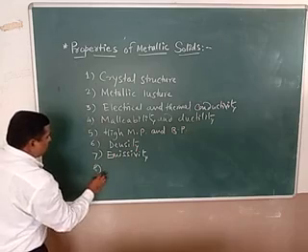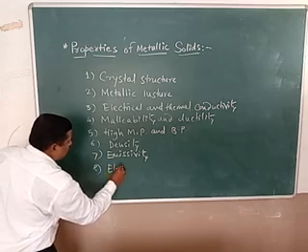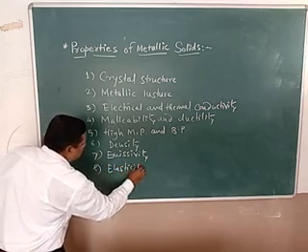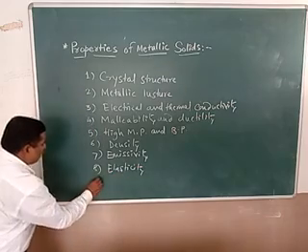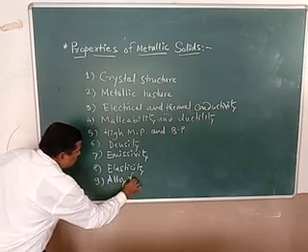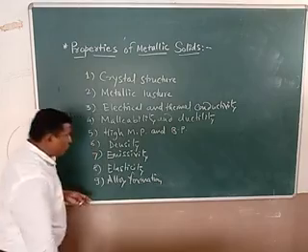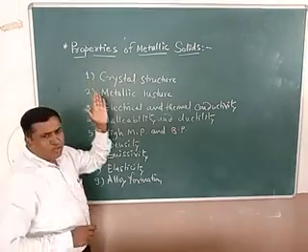They possess elasticity. And again they possess alloy formation. Now these are the 9 properties of metallic solids.